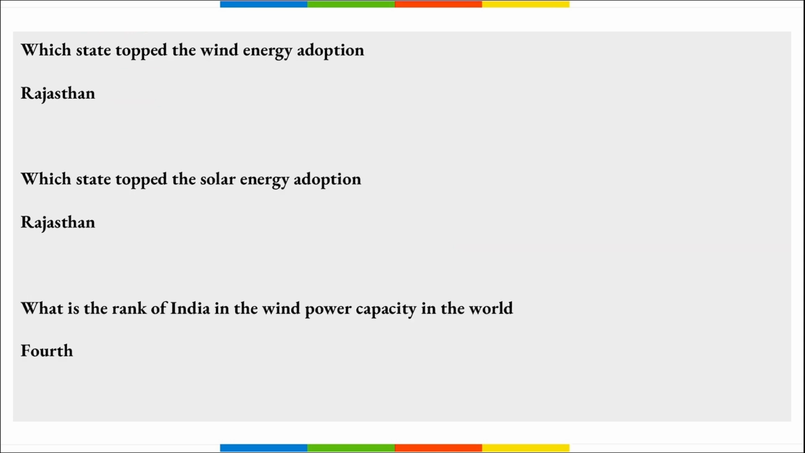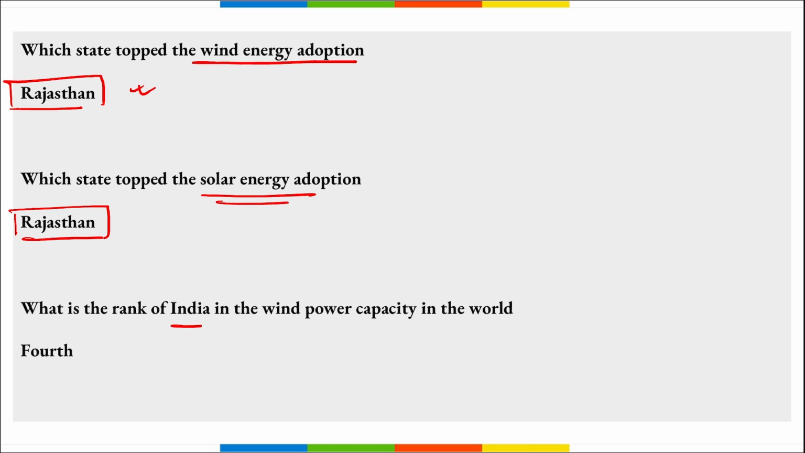Next, which state topped the wind energy production? It is Rajasthan. Mark this. Then which state topped the solar energy adoption? It is Rajasthan only. What is the rank of India in wind power capacity in the world? India stands at 4th position. Also, in terms of solar energy, remember, Rajasthan became the first state to achieve 10 gigawatt of solar energy production. Correct? Important, take a note of it.